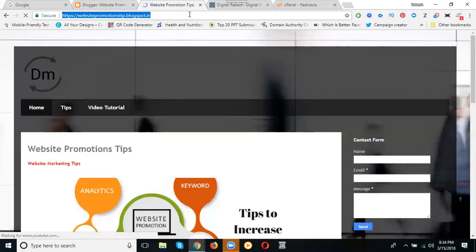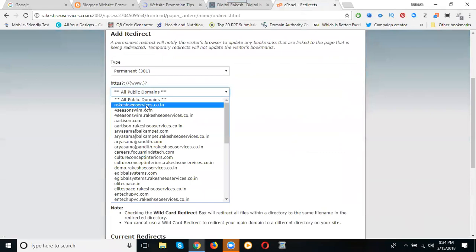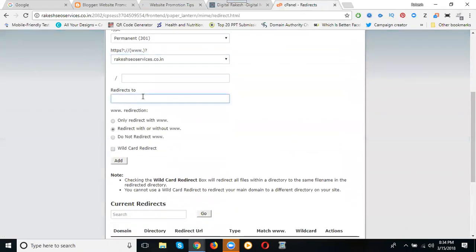Copy this link. Go to cPanel, to the domain, and Redirect to here. There are 3 options for the double w redirection: only redirect with www, without www, and with www. Now, do not use www, and set the second option: without and with. Click add.